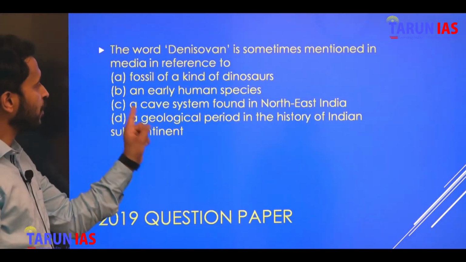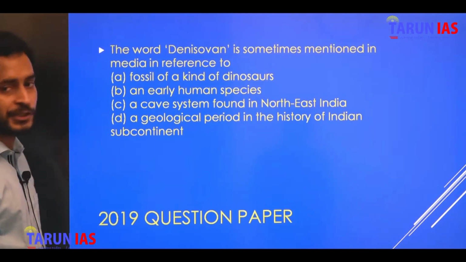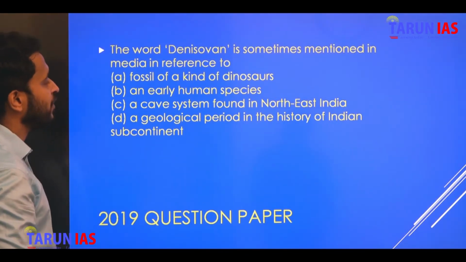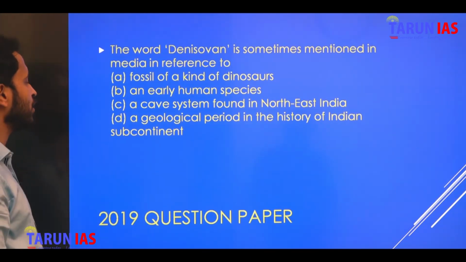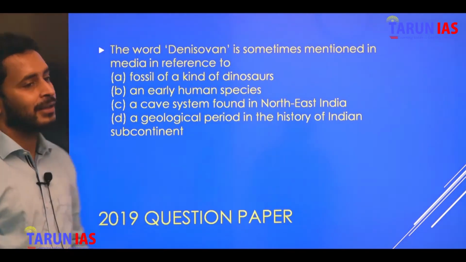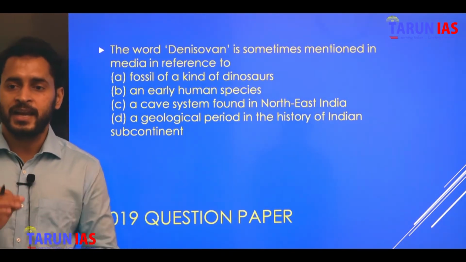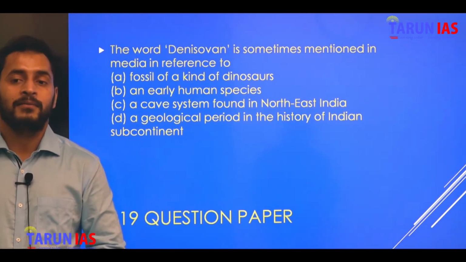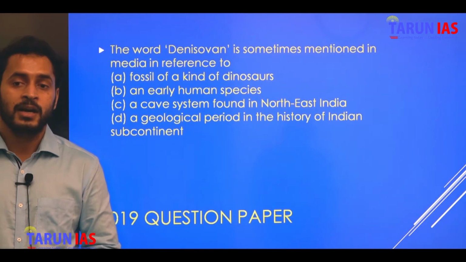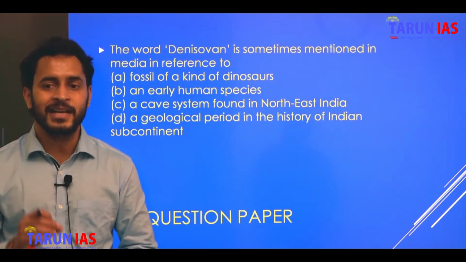Option A is a fossil of a kind of dinosaur, option B an early human species, option C a cave system found in northeast India, and option D a geological period in the history of the Indian subcontinent. The correct answer is option B, an early human species, because at that time we got the results of the researches done on the evolution of humans. That is, the correct answer is option B.